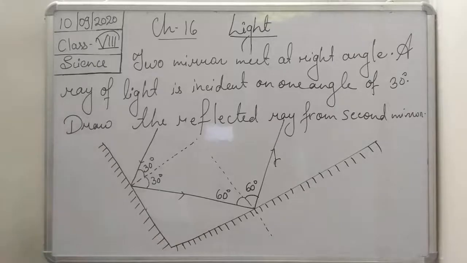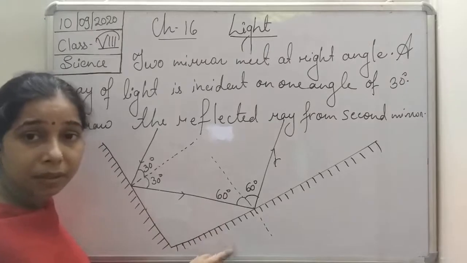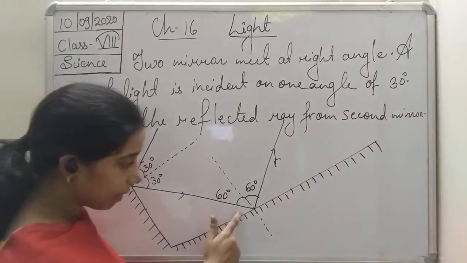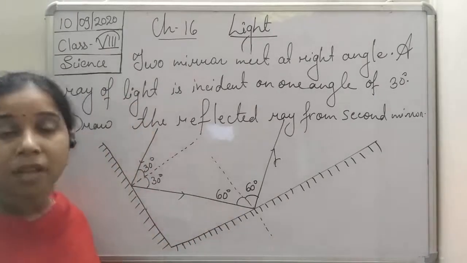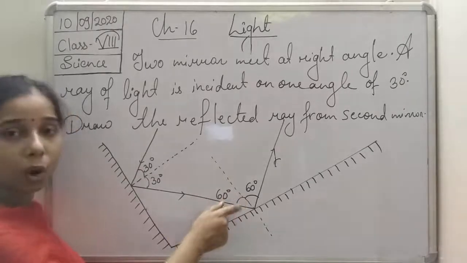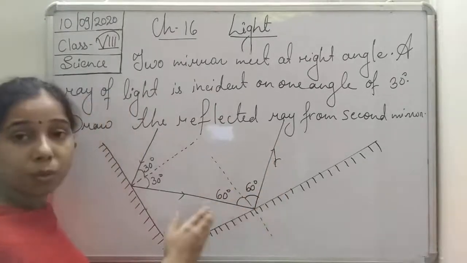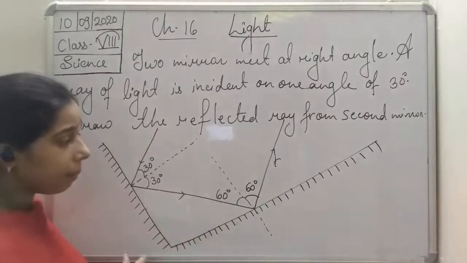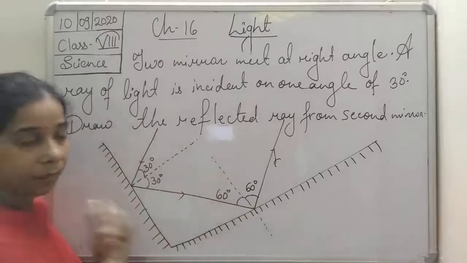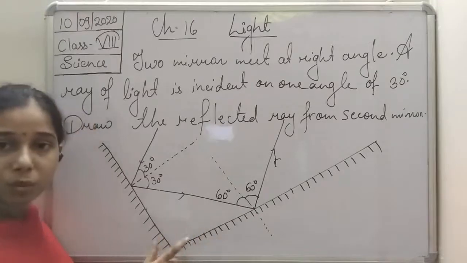Since the angle between the two plane mirrors is 90 degrees, when it falls on the second plane mirror it will be at 60 degrees. So the angle of incidence is 60, and absolutely the angle of reflection will also be 60 degrees. In the first mirror it is 30 degrees, in the second it is 60 degrees.